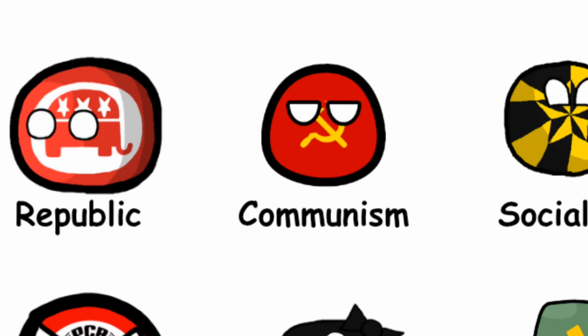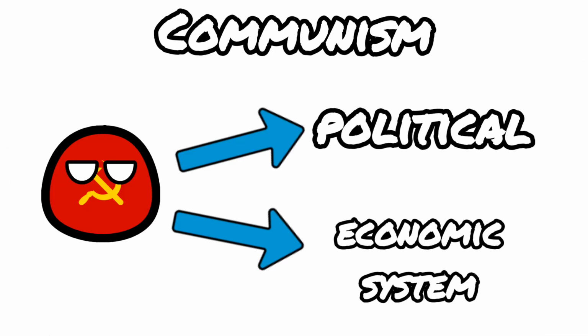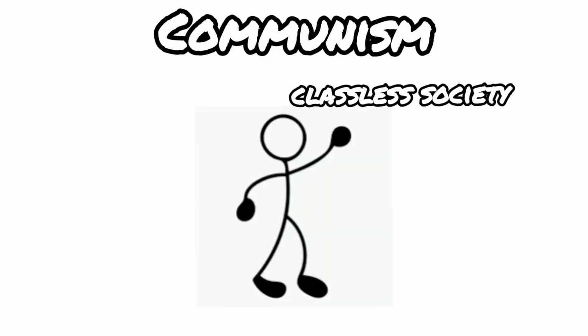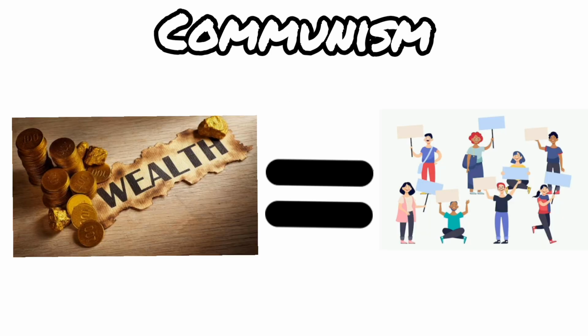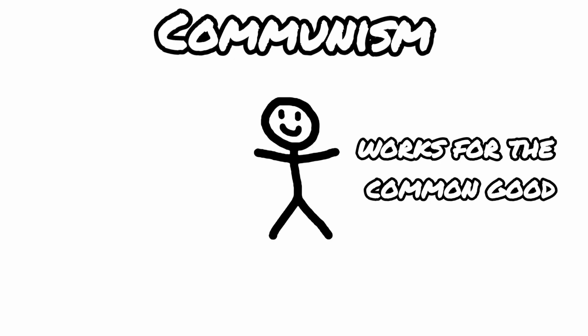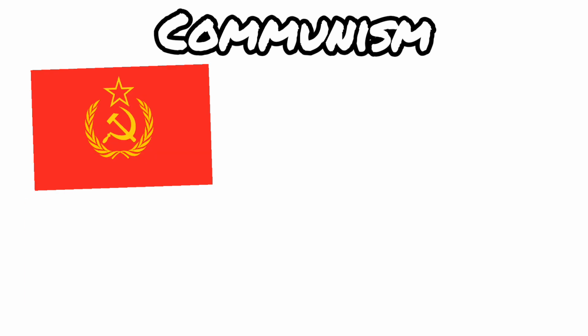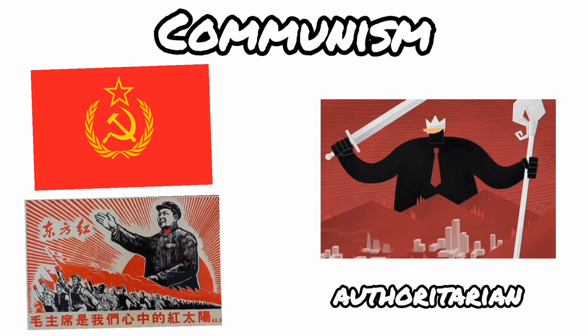4. Communism. Communism is a political and economic system where the government owns all property and means of production. The idea is to create a classless society where wealth is shared equally. In theory, everyone works for the common good and receives what they need. But in practice, communist governments like the Soviet Union or Maoist China often turned authoritarian.